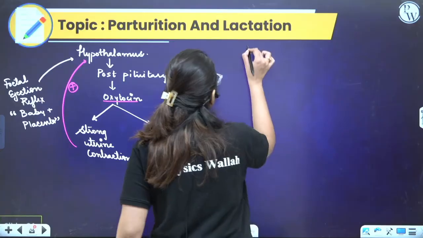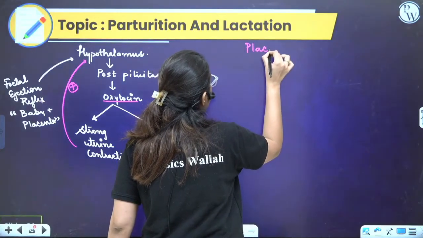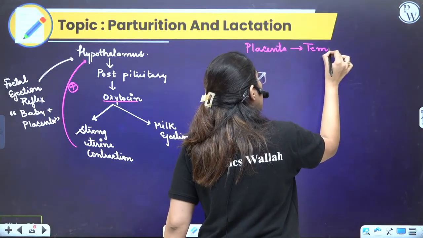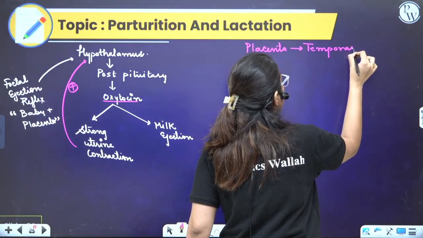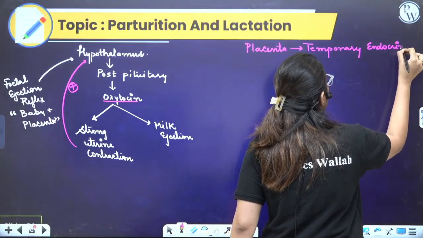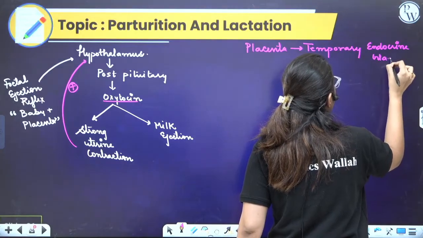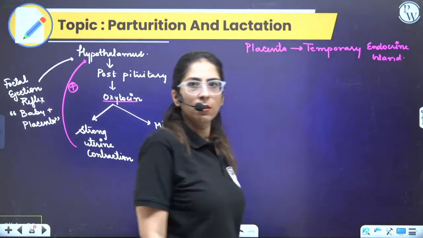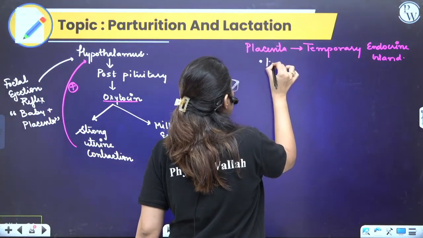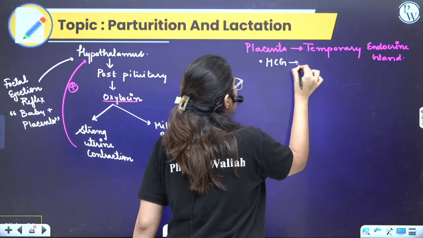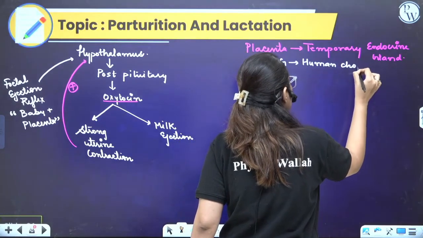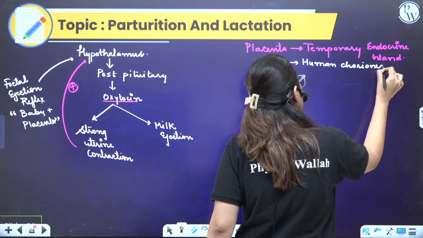Now, a very important part is the placenta. Placenta is also a temporary endocrine gland. You know, what does it secrete? Very, very important. The first hormone is HCG, that is the human chorionic gonadotropin.